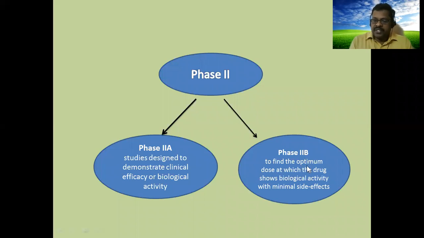Phase 2B is to find the optimum dose at which the drug shows biological activity with minimum side effects. Which is the optimum dose that confirms very few side effects. So based on these two aims, phase 2 is divided into 2A and 2B.